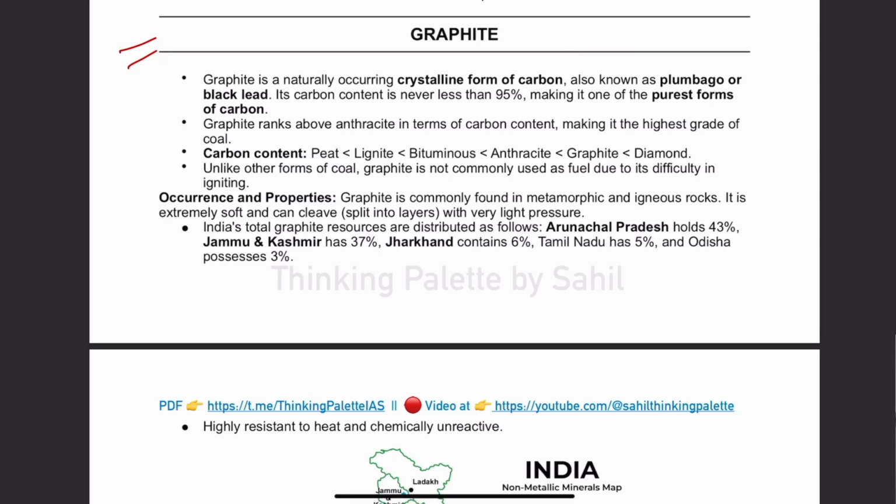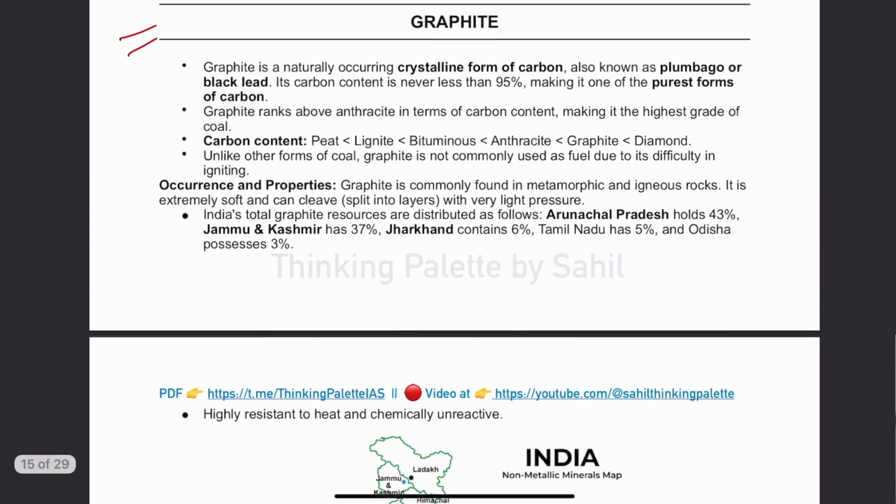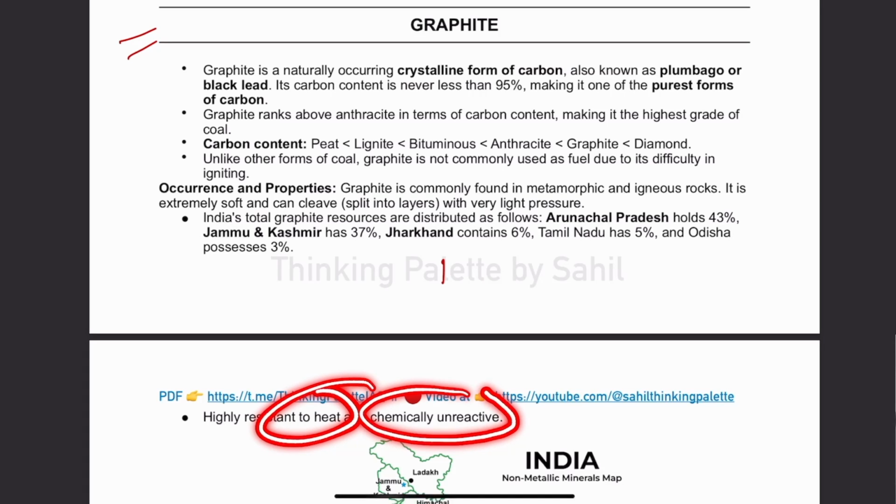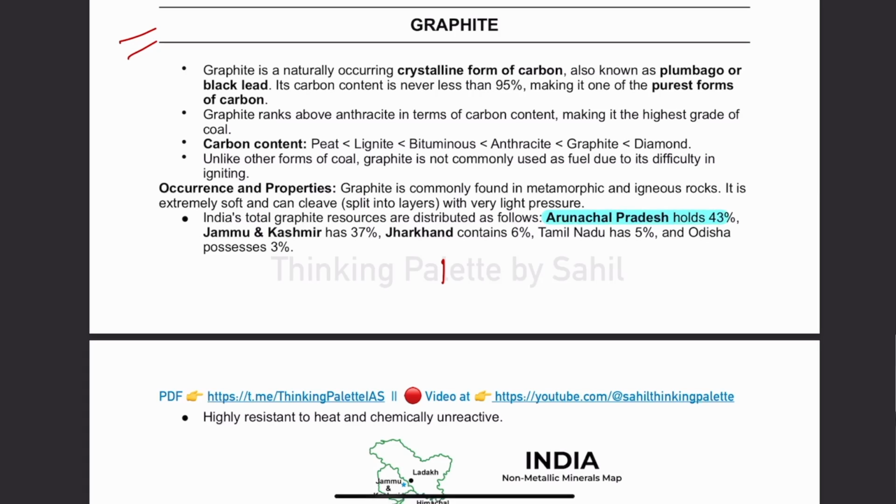And graphite has a lot of industrial application. It is highly resistant to heat. Chemically it is unreactive. Okay, now when we talk about India's major graphite, Arunachal Pradesh holds 43% of graphite reserves. Jammu Kashmir has 37% of graphite reserves. Then Jharkhand has 6%. Tamil Nadu has 5%.